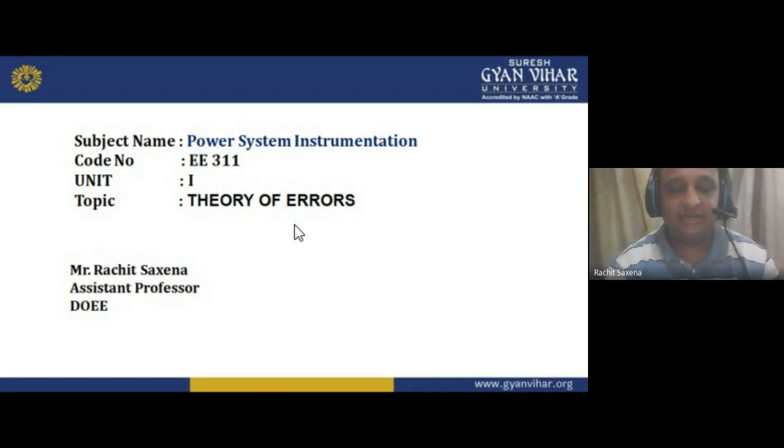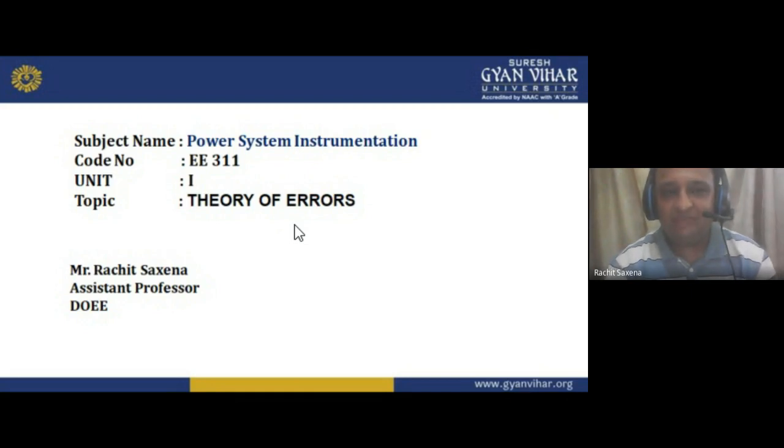You have already studied this in your second year. So GP is there, generation of electrical power. It is again a part of our system. Then in this we have T&D, transmission and distribution. How can we transmit? How can we distribute? So T&D is there. These are all subjects comprised in the power system. So power system is a very wide subject. Almost 7 or 8 subjects are covered in the power system.